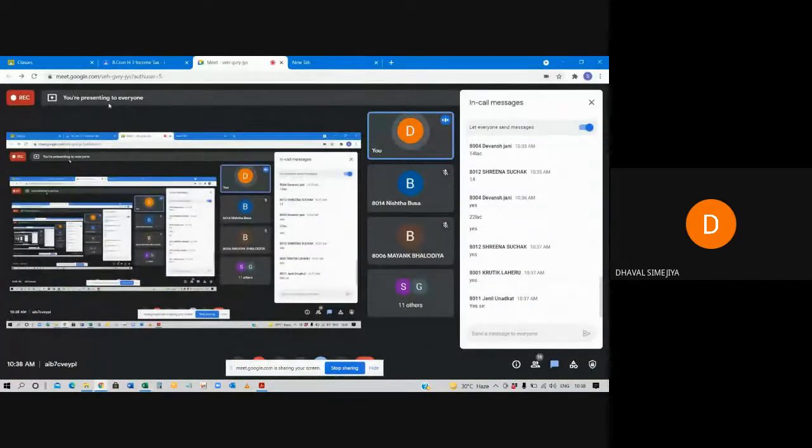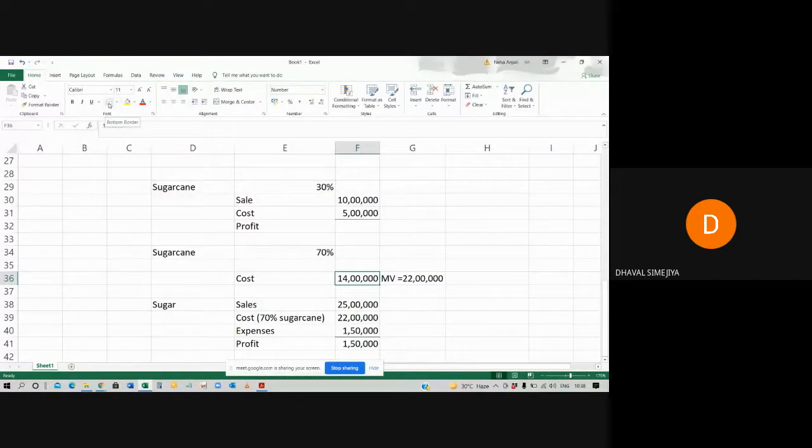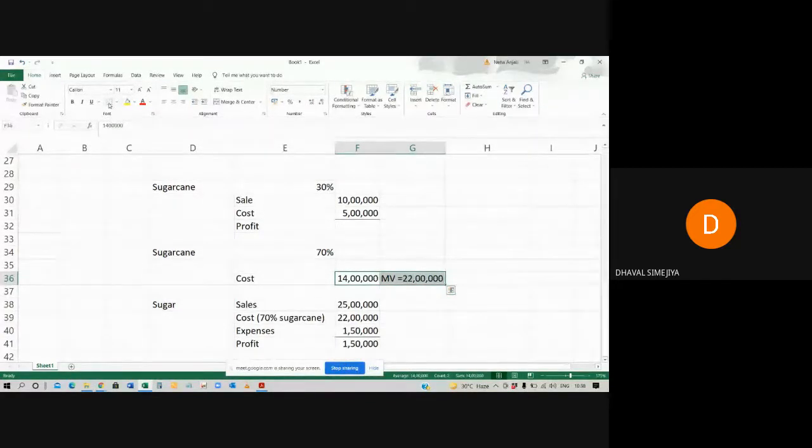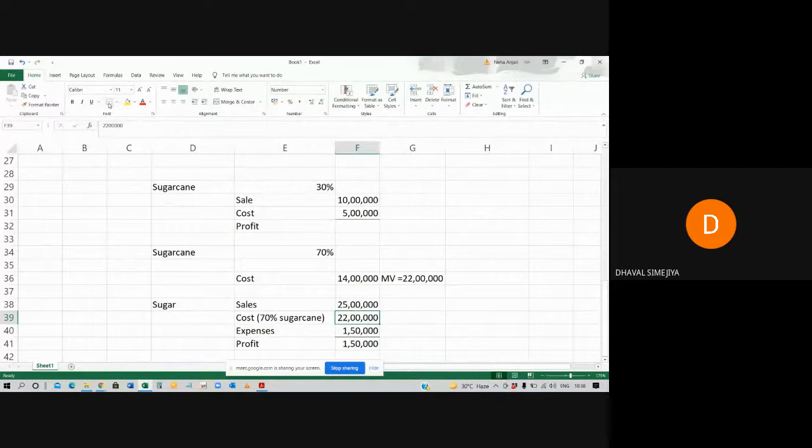But sir, what is the difference between this 14 lakh and 22 lakh? We have manufactured it at 14 lakh rupees, but we are considering 22 lakh rupees. How can it be possible? So sir, हमारे पॉकेट से तो 14 लाख रुपीस ही गए हैं, but we consider the cost at 22 lakh rupees. So यहाँ पे हमारा कुछ प्रॉफिट होता है, इधर कुछ प्रॉफिट मिलेगा हमको. Yes, exactly.